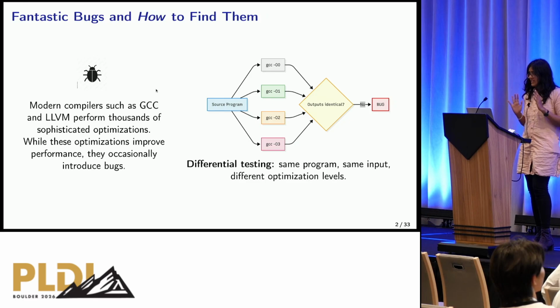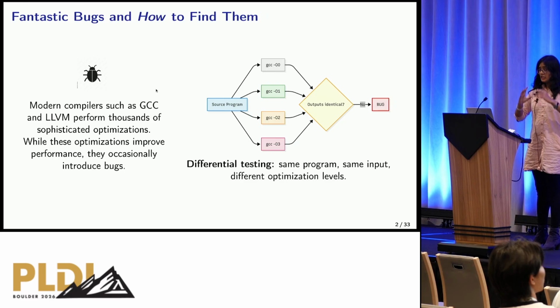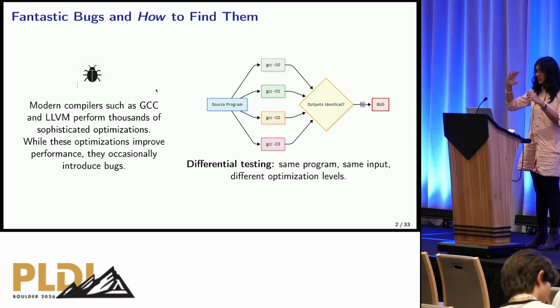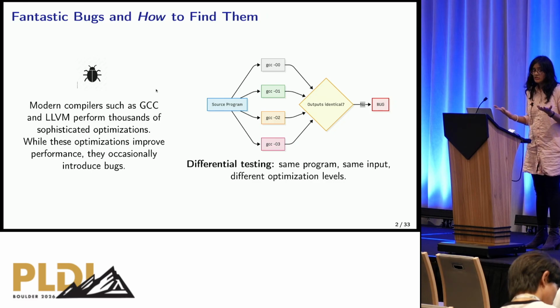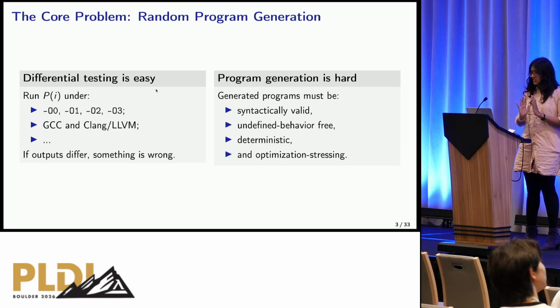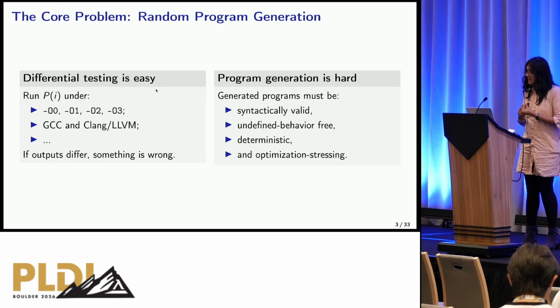Now, differential testing gives us a simple oracle to find and snuff out these bugs in programs. You take a program, you have a reference compiler, and you test the same program at different optimization levels with that compiler. If the outputs differ, something's amiss, and you have a bug on your hands. Now, differential testing itself is easy, but the hard part is actually generating these random programs.